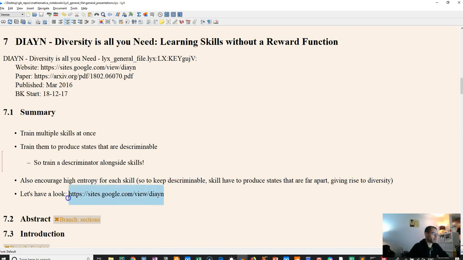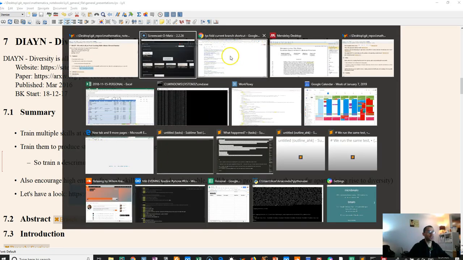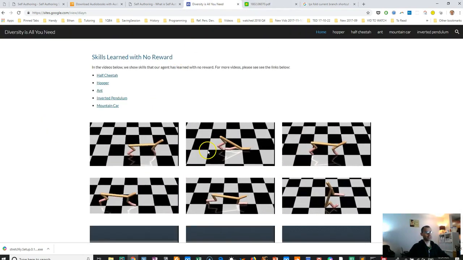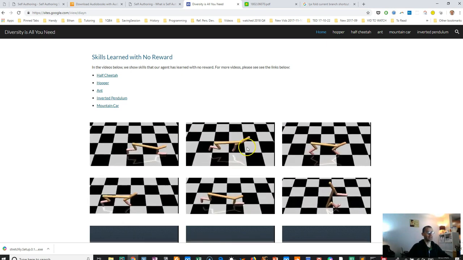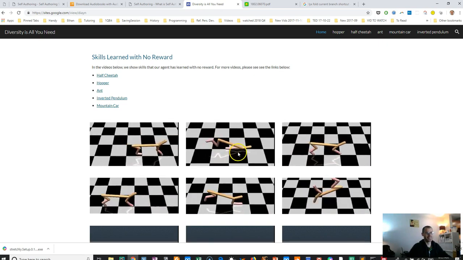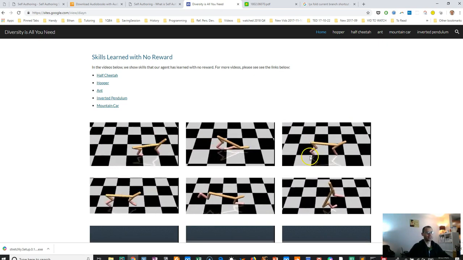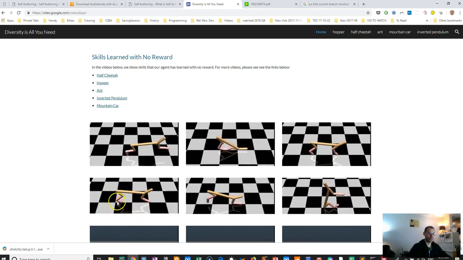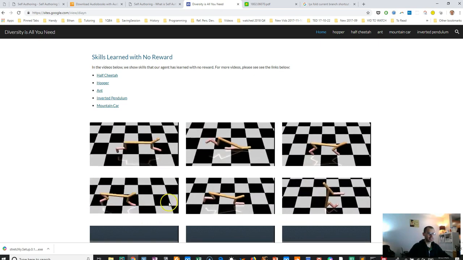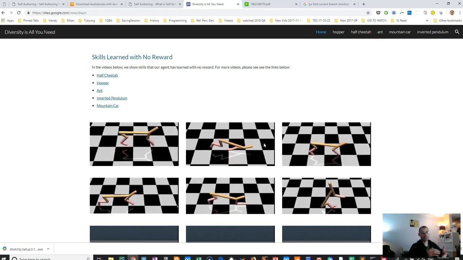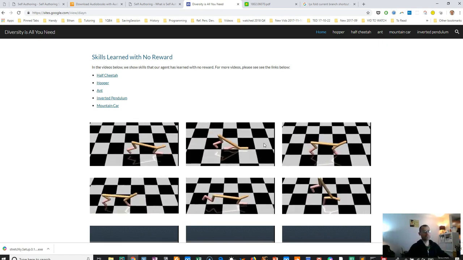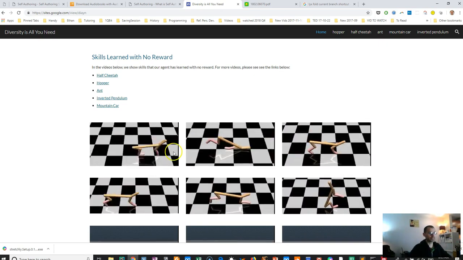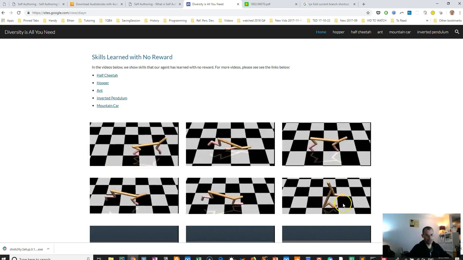So first of all, let's have a look at what was produced. So here's the half cheetah. You can see one of the skills actually learned to run forward. It learned to do this funny thing, tries to plow into the ground and go forward slowly. It learned to run backwards. And it learned all of these skills just to make the states discriminable from each other while still having high entropy policies. So pretty darn cool, eh? Learned to do flips too.